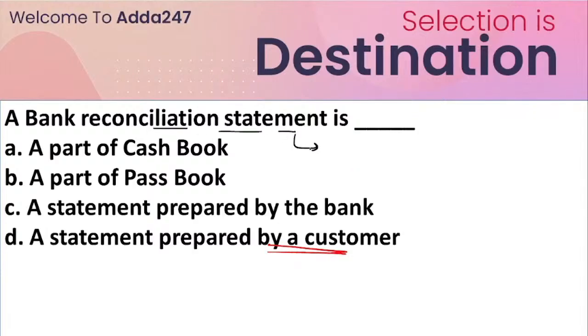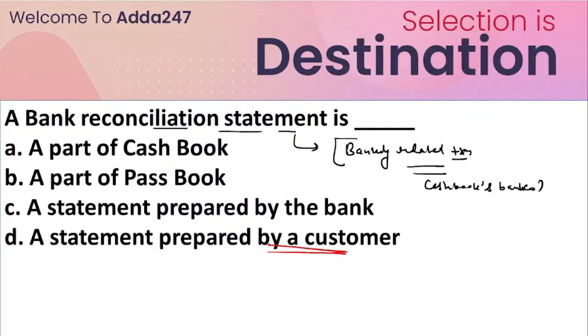It is basically for checking whether the bank-related transactions are recorded properly in the cash book bank column, and also by the bank in its books. So that is important. We maintain it for checking that bank-related transactions are recorded properly in the cash book bank column.